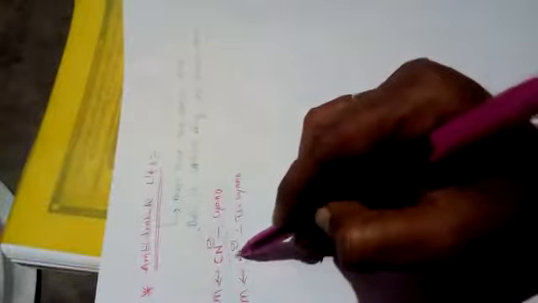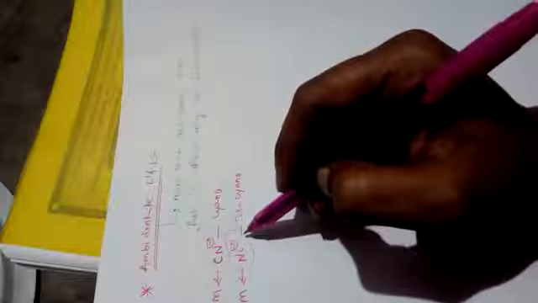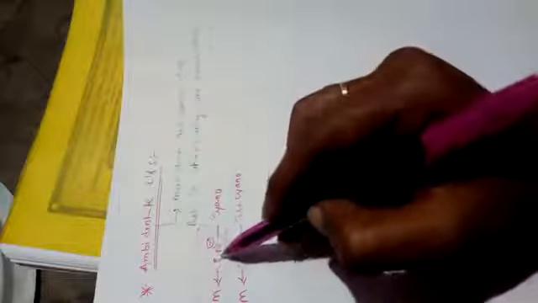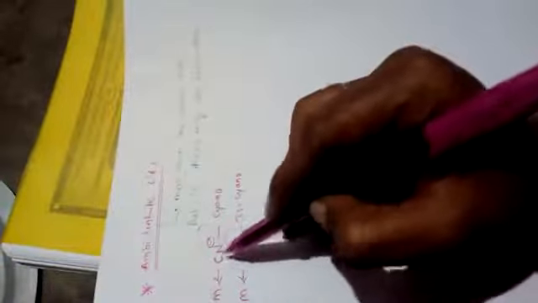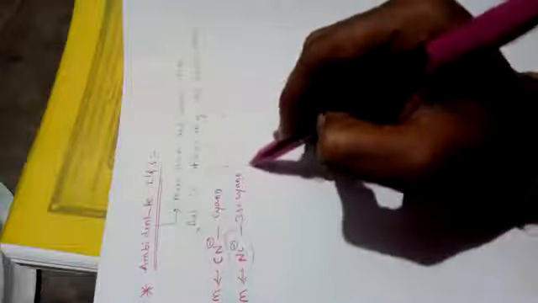It means in cyano, carbon is the donor atom. In isocyano, nitrogen is the donor atom. Simply what I am saying here, these ligands are having more than one donor atom, but they utilize only one donor atom. These ligands are called ambidentate ligands.